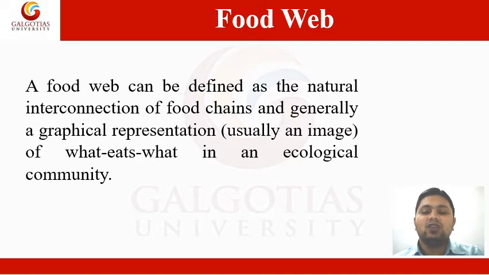So an individual is being consumed or eaten by another individual. When we show this with the help of a graphical representation or an image, it is commonly known as a food web. This is the basic meaning, or I should say the definition, of food web.